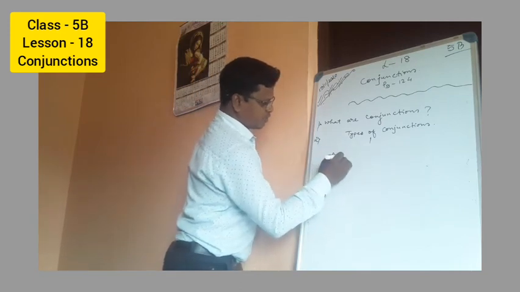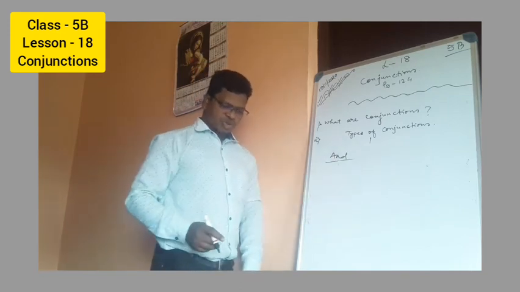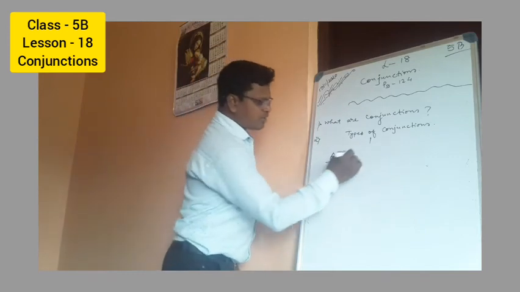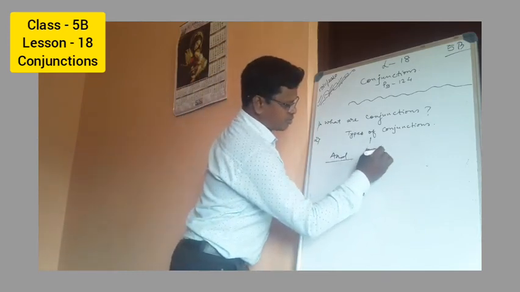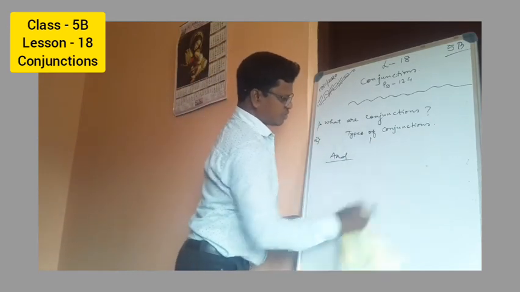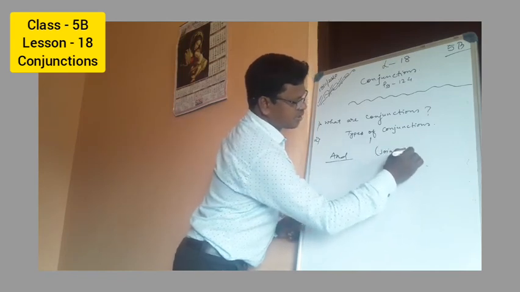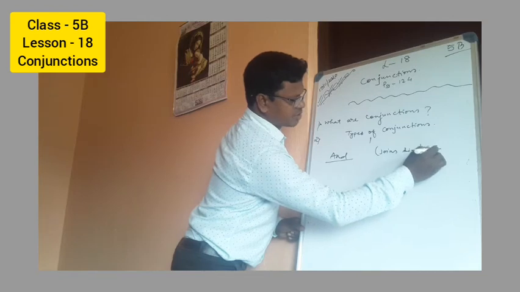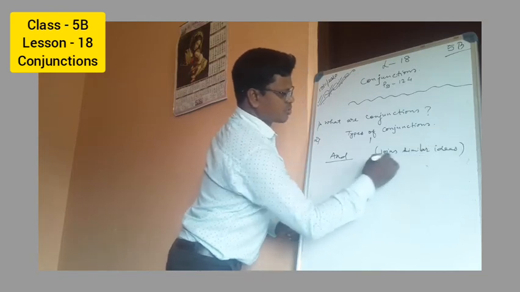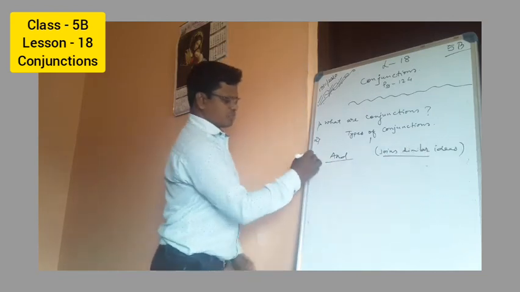The work of and is to join similar ideas. So let me write: and joins similar ideas or thoughts. It is going to join the same kind of thing.